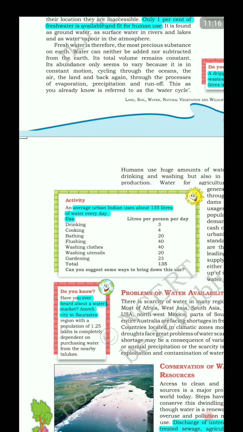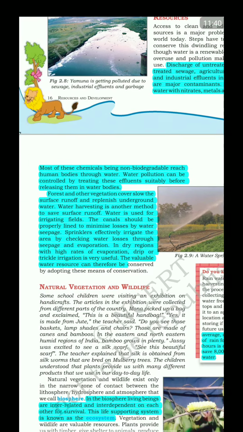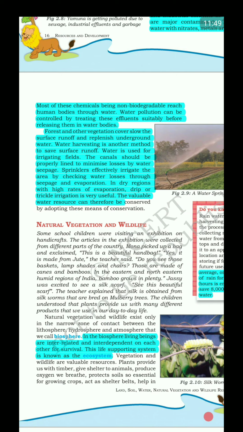And there has been growing cases of water market, right? Saurashtra is a region where this water market exists, that is, a city completely takes all of its water from a nearby city or town, right? So these are some of the methods of conservation of water resources. On an average, one spell of rain for 2 hours is enough to save 8,000 liters of water. Okay?